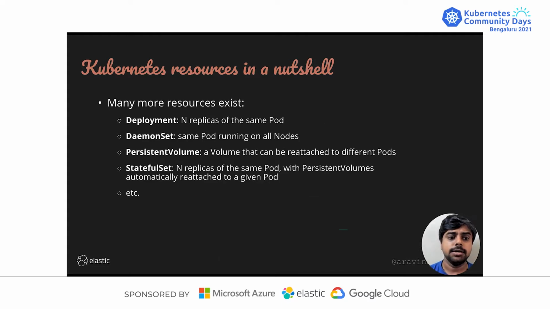And many other resources exist in the Kubernetes ecosystem, like deployments. You do multiple deployments, like say an Nginx deployment or your application specific deployment, which has a certain number of replica sets. Or you have something called daemon sets, which is a pod running on all nodes, common across the Kubernetes cluster, and probably used to collect data from the other pods or other containers as well.